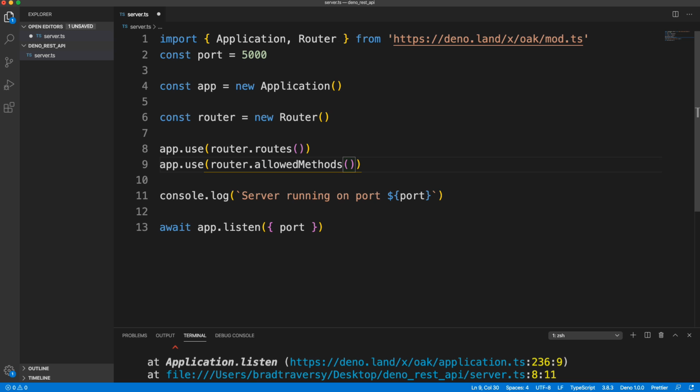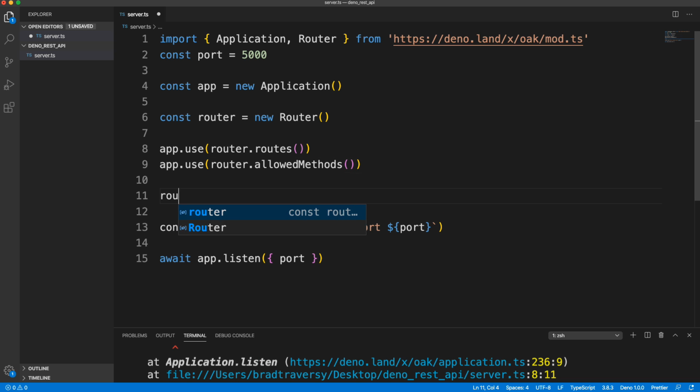And we're going to allow any methods. You can restrict them if you want. If you don't want delete or put or whatever, you can do that. But we're going to allow all methods. And then let's create our first route by taking our router. We'll say for a GET request to the URL of /api/version1/ and then the resource, which is products. And you don't have to have this here, but I like to format my APIs like that.